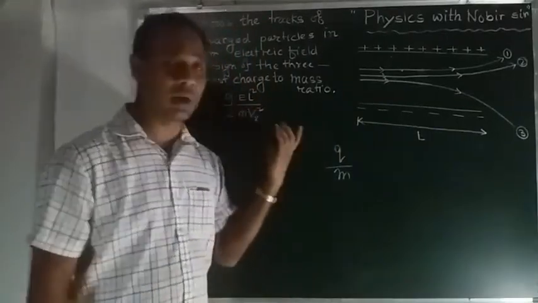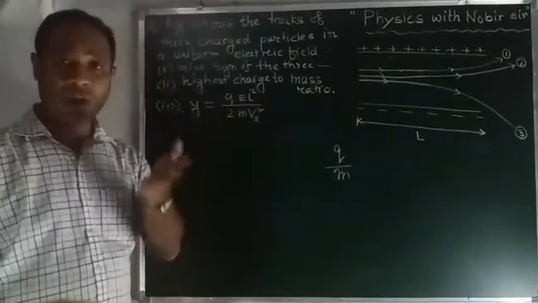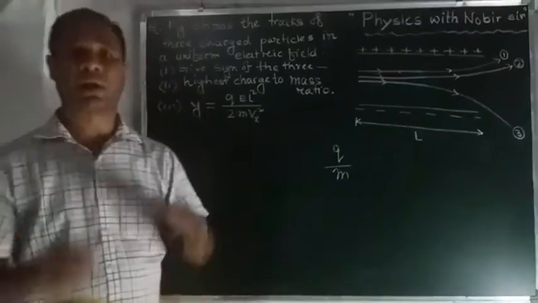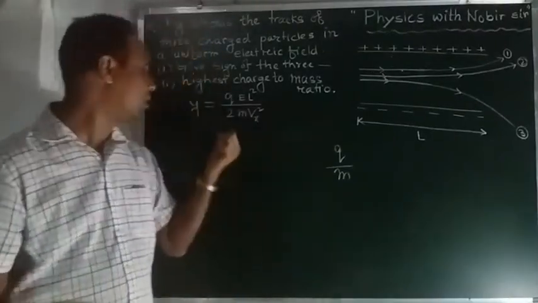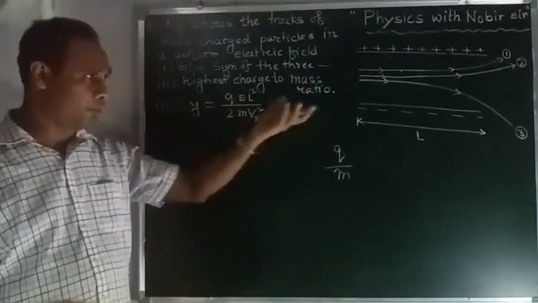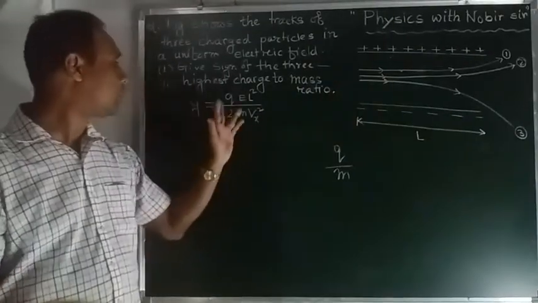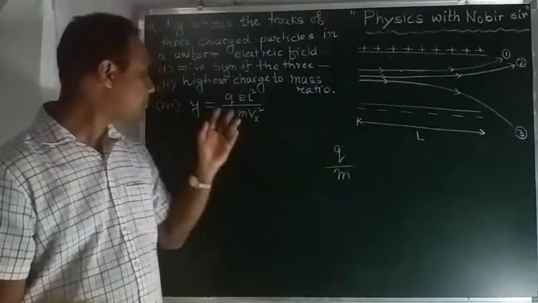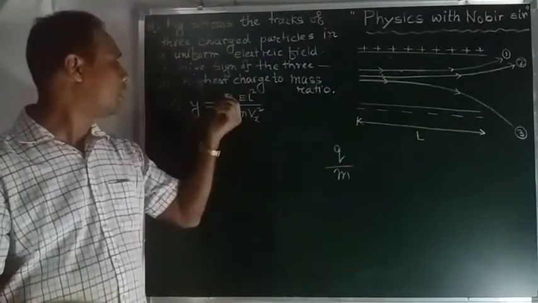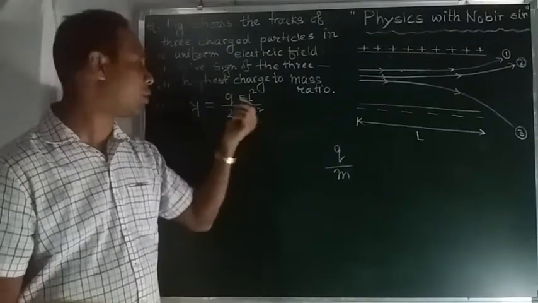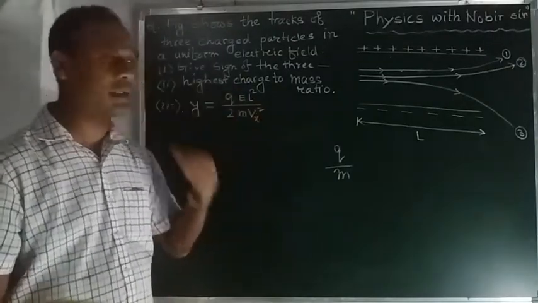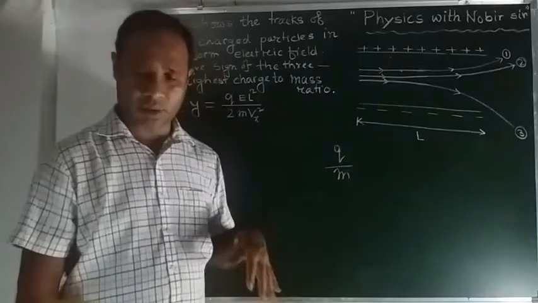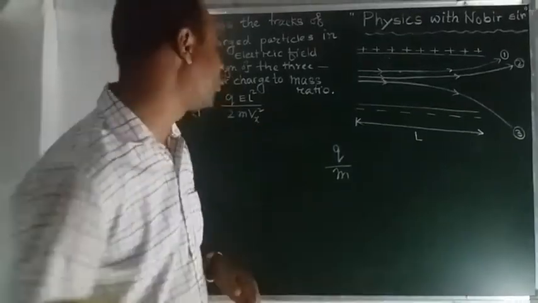And last, another theoretical part is given: y equal to, that means vertical displacement. I will explain that. From here we have to prove that if q is the charge of a particle then y equals q E l squared by 2 m vx whole squared. So we have to find out from this. So let us start one by one.